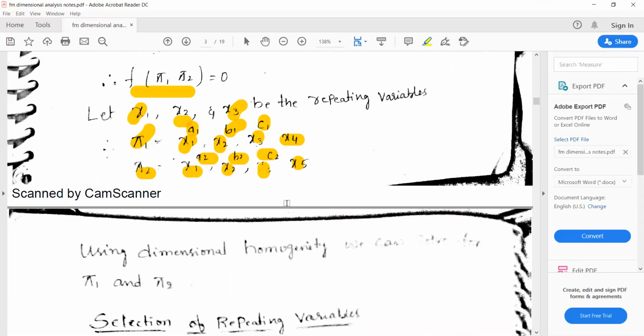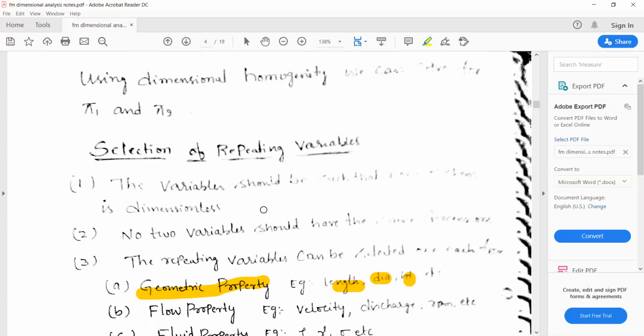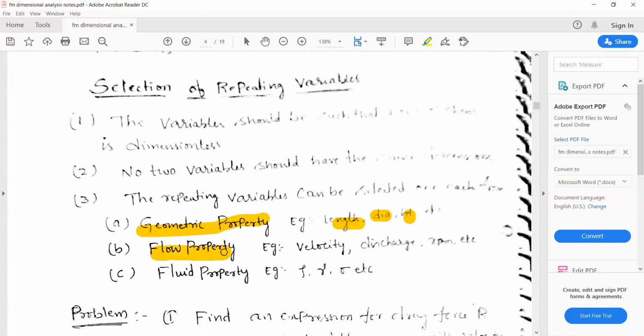And the second repeating variable will be selected based on the flow property. First one is with respect to geometric property. Second one is with respect to flow property. So flow property, examples like velocity, discharge, acceleration, RPM, angular velocity, right? This all comes under flow properties.